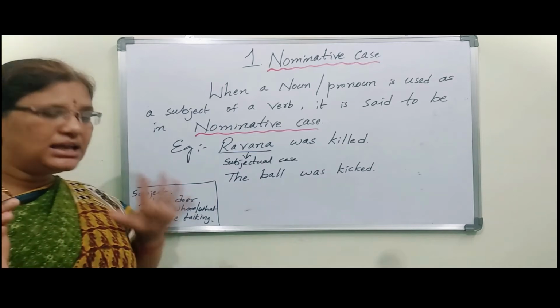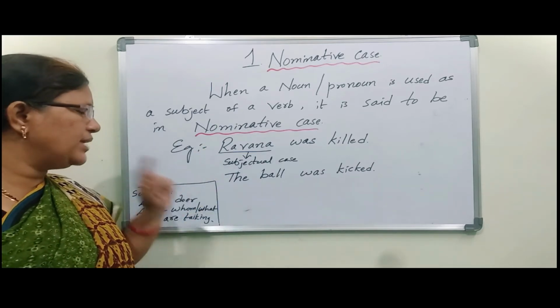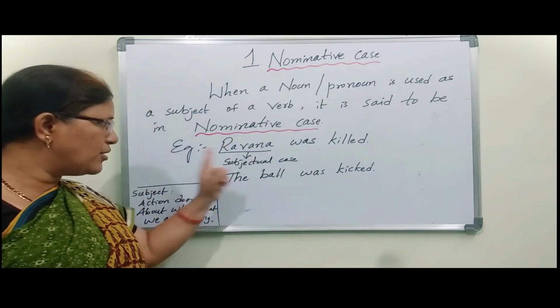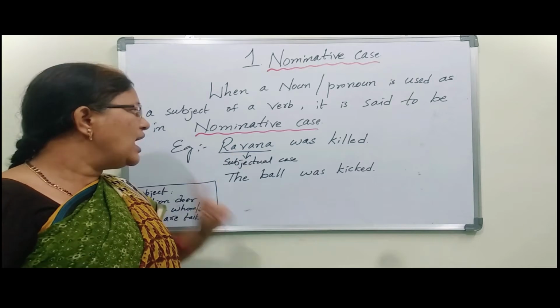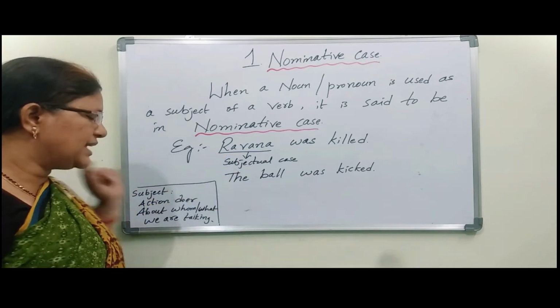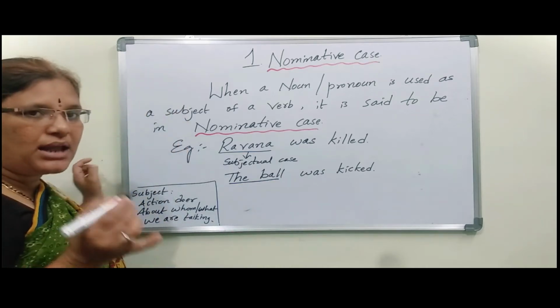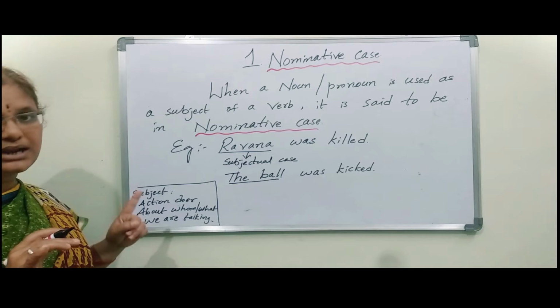So in these two sentences, if we observe, in the first sentence we are talking about Ravana. That's why Ravana comes under subjectual case. In the second sentence we are talking about the ball. So that's why the ball comes under subjectual case. So this is about nominative case.